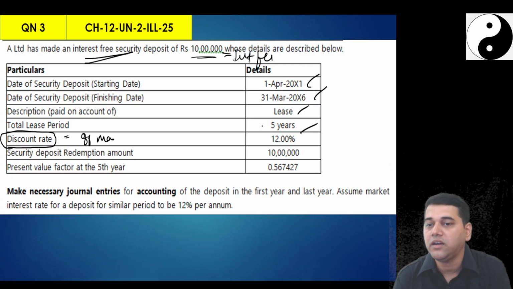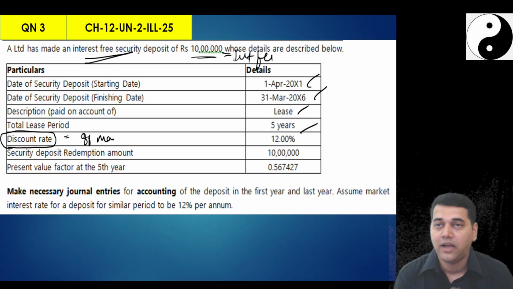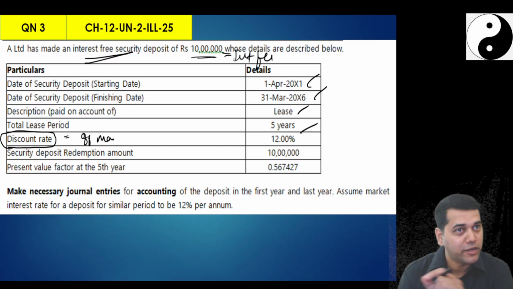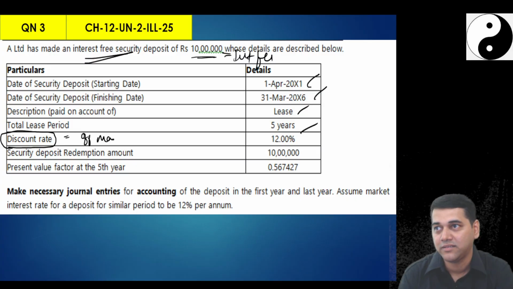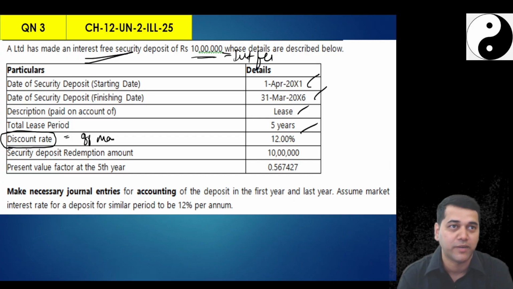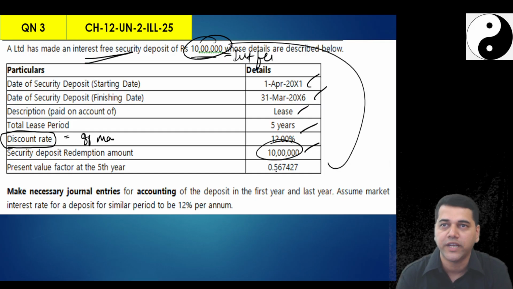discount is something they may give you in different ways. Be careful in the examination question. I am much considerate for you, I will give you in a very plain, simple language. This is off market, but they may not tell that. You have to figure out that this must be an off market. So security deposit redemption amount is how much? 10 lakhs. You paid is interest free, no? That's why what you paid is what you're going to get.